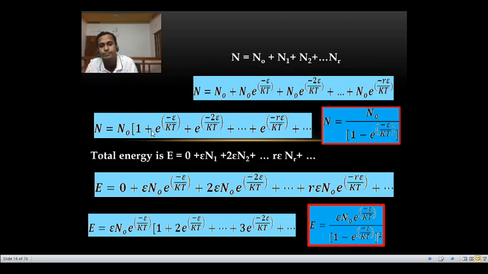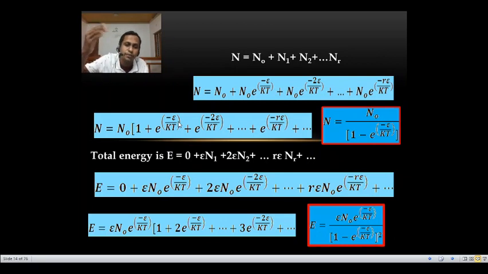So as per the binomial expansion, this term inside the square bracket can be written as, please write, N is equal to n0 into 1 minus e raised to minus epsilon by kt all raised to minus 1.